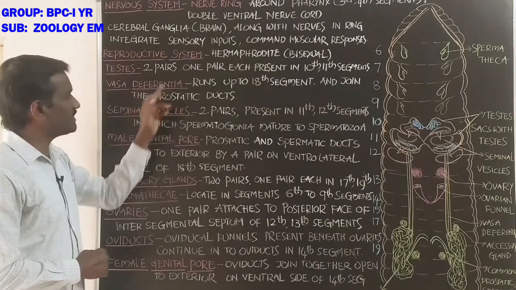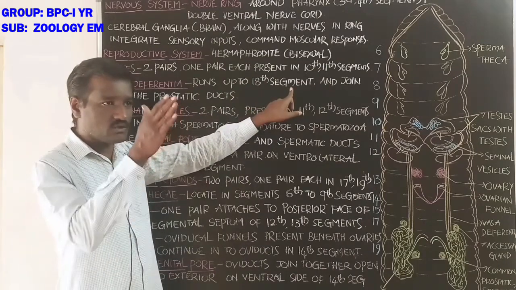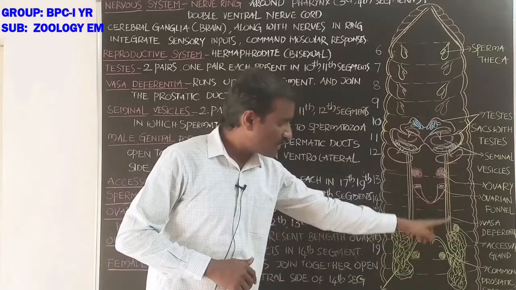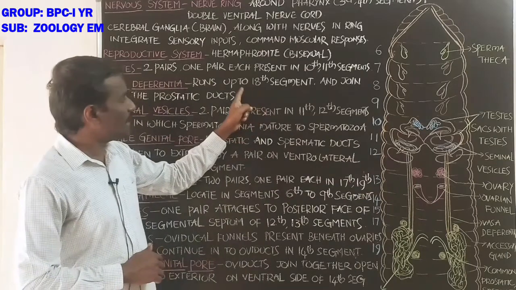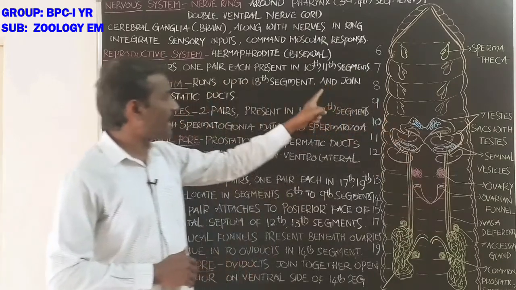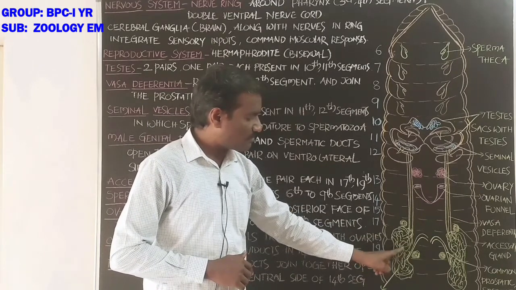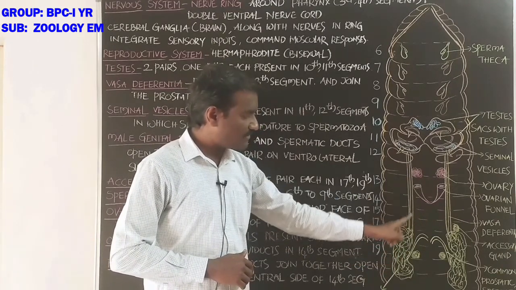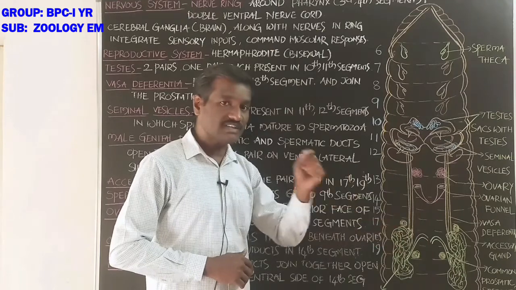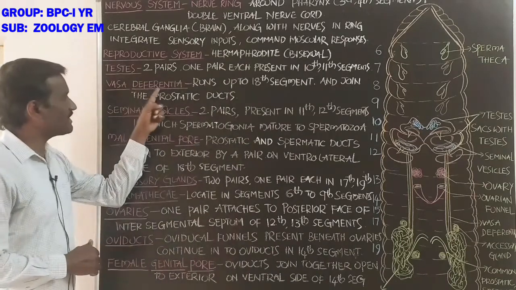Next, vasa deferentia. These are tubular structures that run up to the 18th segment and join with the prostatic duct, the duct of the prostate gland. Okay, it is about the vasa deferentia.